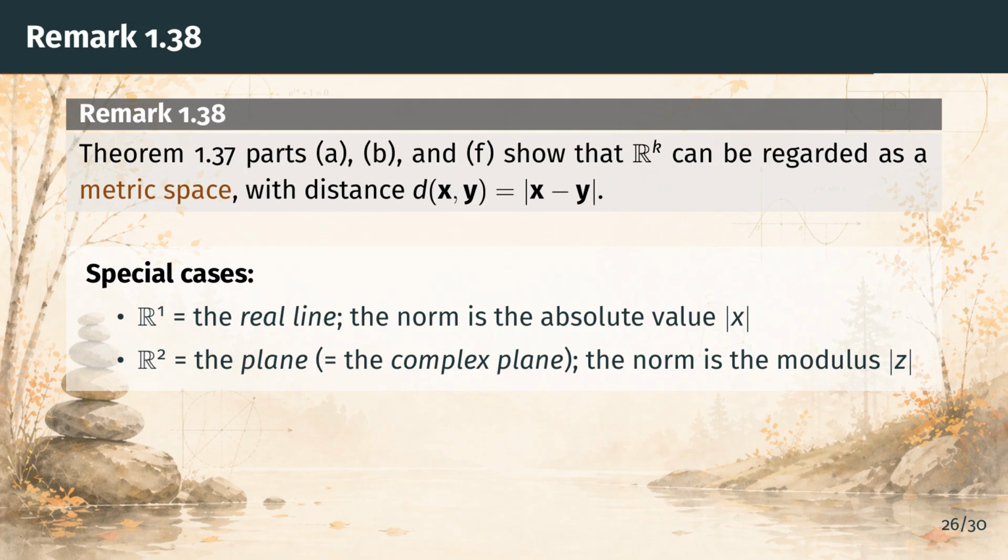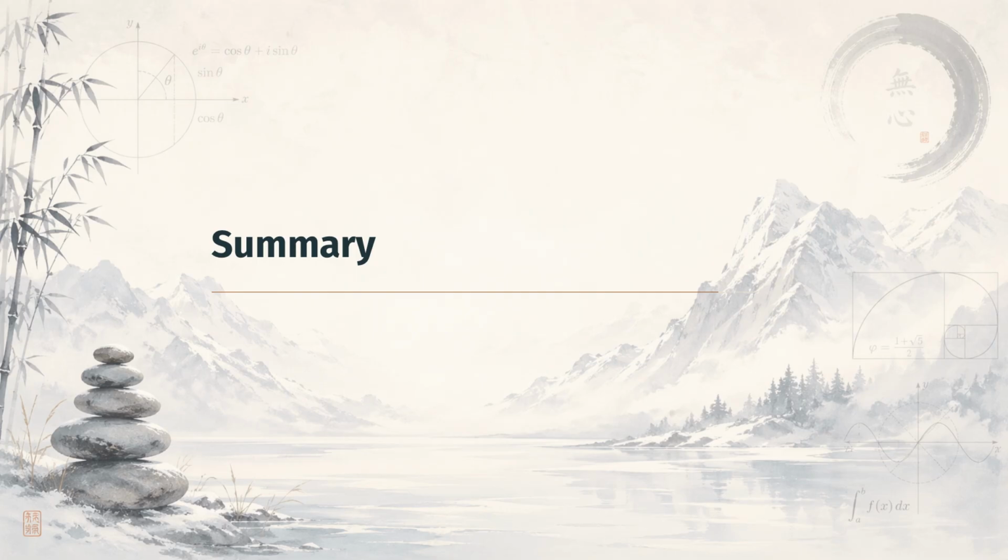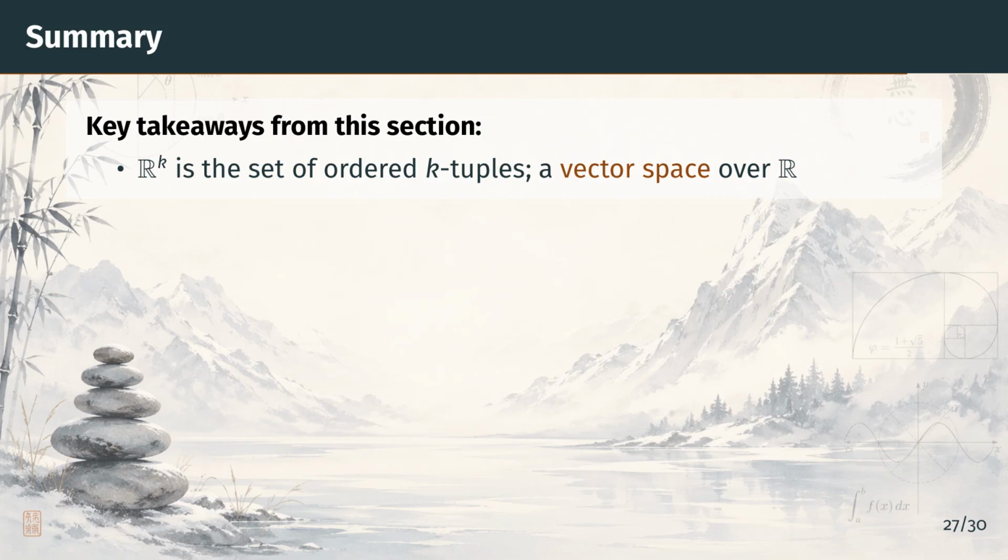Let's wrap up with a summary. Let's review what we covered. We began by defining Rk as the set of all ordered k-tuples of real numbers with component-wise addition and scalar multiplication, making it a vector space over the real field.